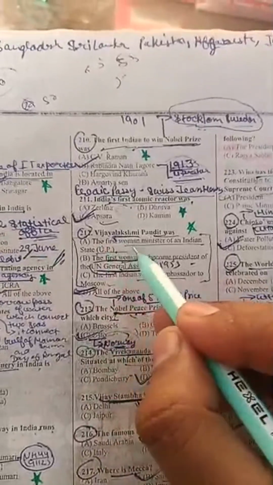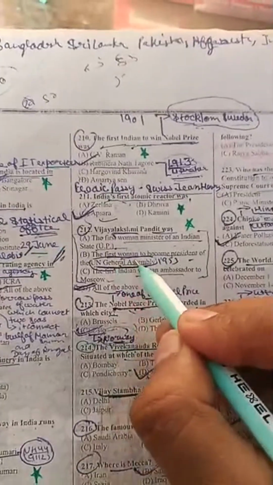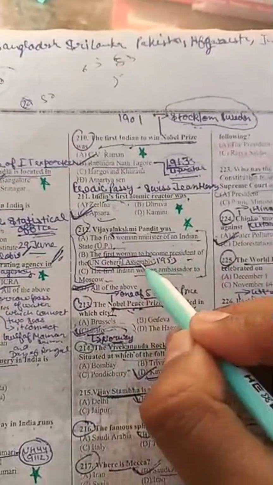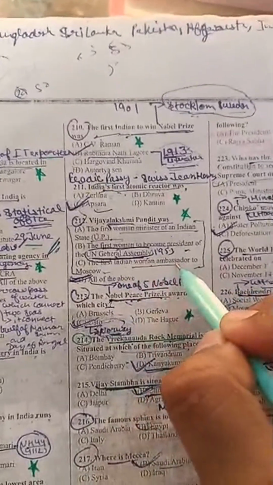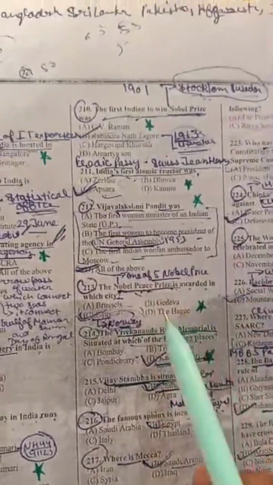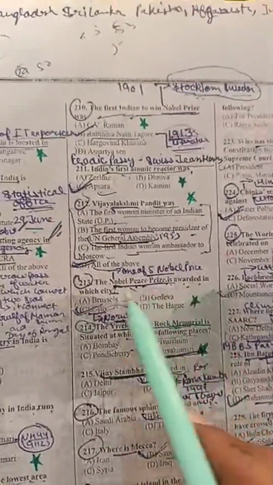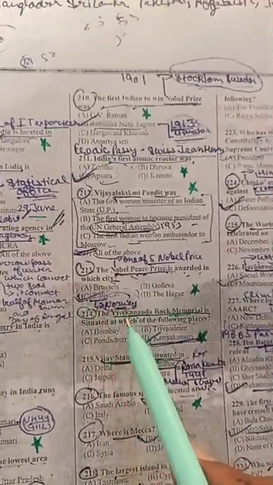Vijayalakshmi Pandit was all of the above. She is the first woman minister of an Indian state, UP, the first woman to become president of the UN General Assembly, the first woman ambassador to Moscow. The Nobel Prize is awarded in which city? It's awarded in Oslo in Norway.